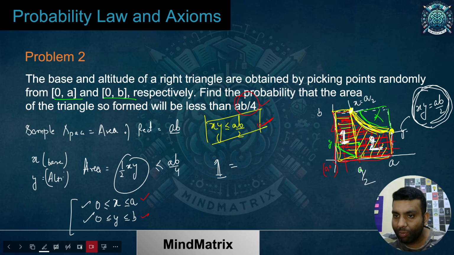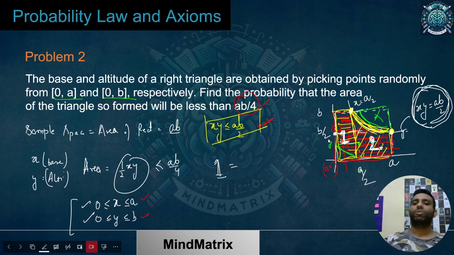And if I talk about this one, I know over here the x coordinate is A. So what is the height I'm talking about over here? Just put x equals A, it would cancel, and y equals B by 2. So the point over here is B by 2. I hope up to this everything is clear. So what is the area of the first portion? This length is 0 to A by 2, and the height over here is B. So the area of the first part is A by 2 into B.